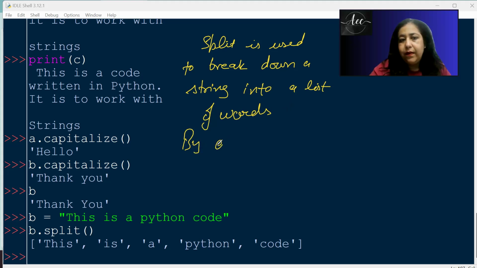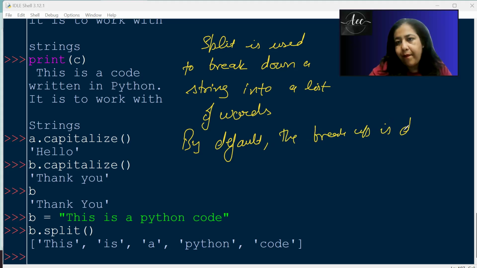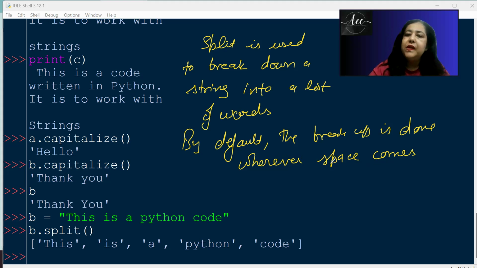By default, the break up is done wherever a space comes. But we don't always want to split on space. We want to change the letter, or even a word, where we have to break down. We can always specify that with split in the round brackets. So how do we specify that?